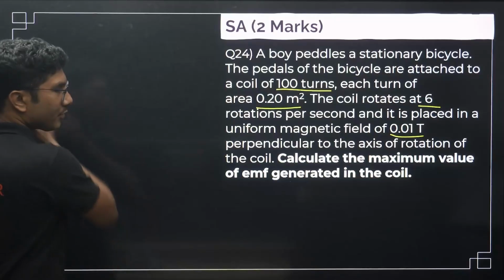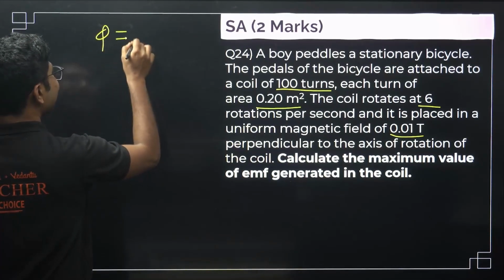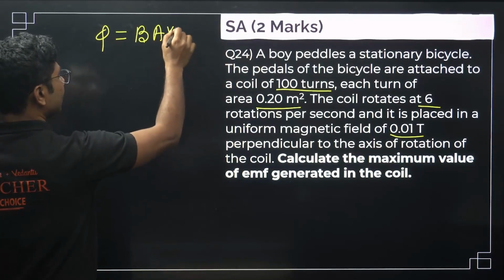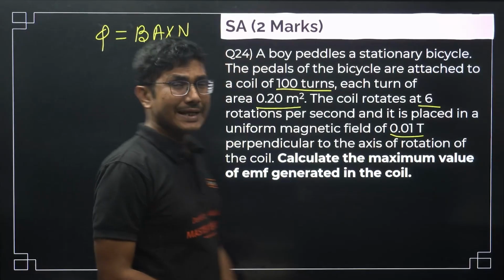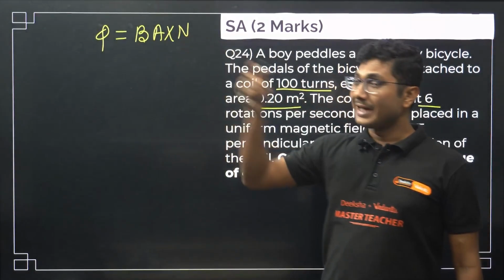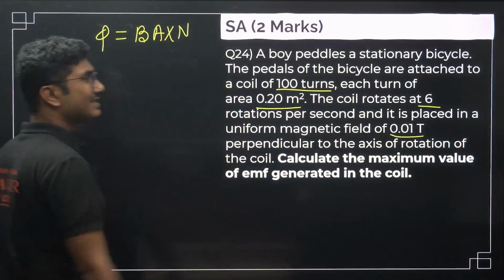So first of all, we have to find the flux associated with it. So what is flux? Flux is B into A and number of turns. B into A is the magnetic flux linked with one coil. If there are n number of coils, then it will be multiplied by n. Now cos theta is 0 over here.